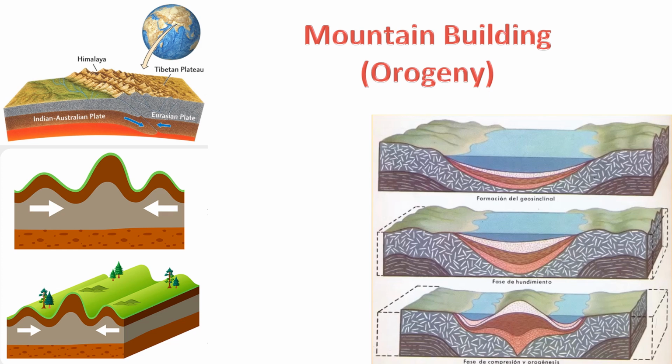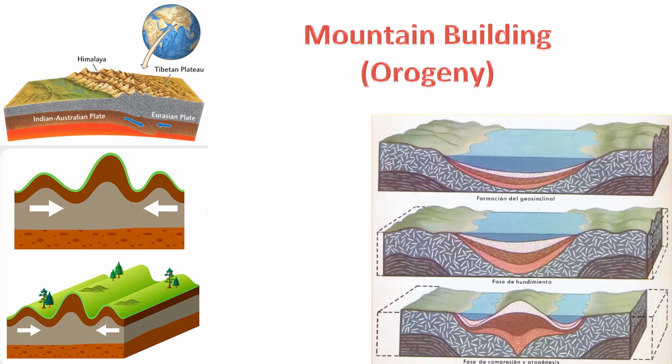6. Magmatic intrusions. Intrusions of magma into the Earth's crust can lead to the formation of mountain ranges. As magma rises and solidifies beneath the surface, it can uplift and create domes or mountainous features. The Black Hills in South Dakota, USA, are an example of a region where magmatic intrusions have influenced mountain formation.